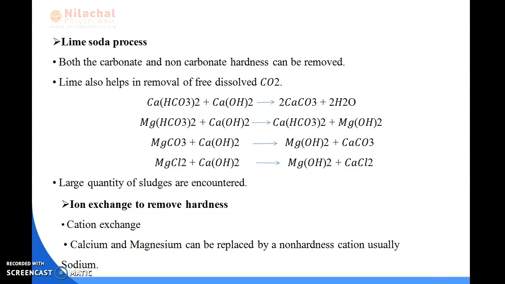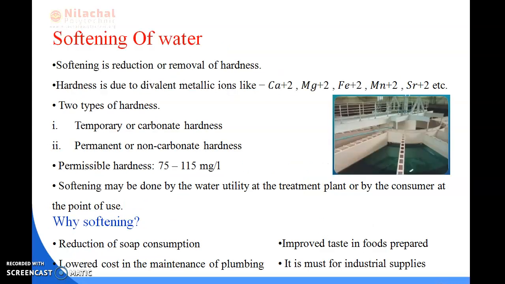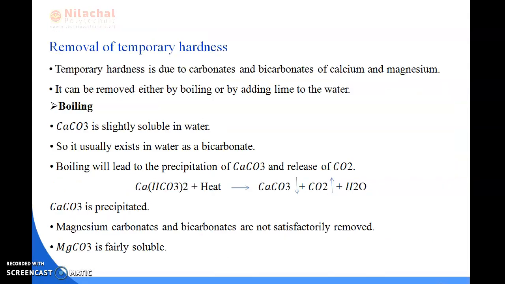So we have read today about softening of the water. Softening of the water is mainly due to the removal of hardness, and there are two types of hardness, that is temporary hardness and permanent hardness. And in the removal of temporary hardness, there are two methods, that is boiling or adding lime to the water. Okay, these are the two methods.